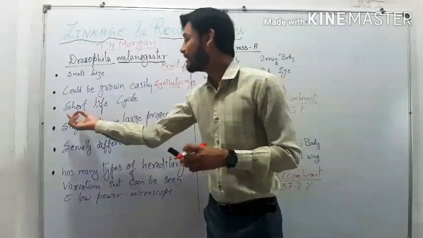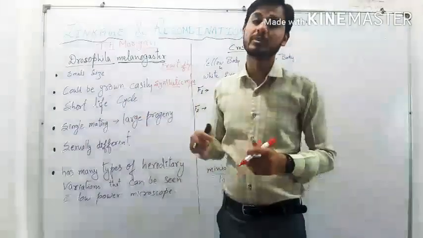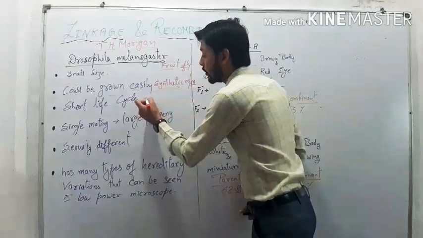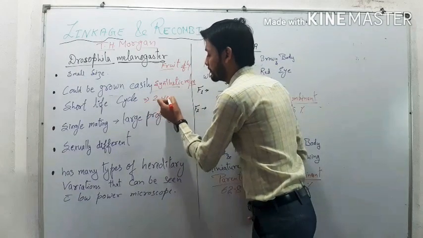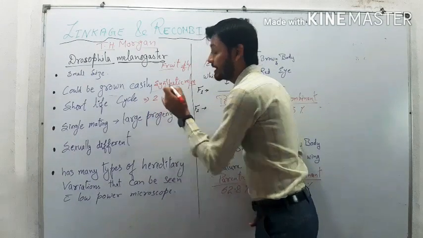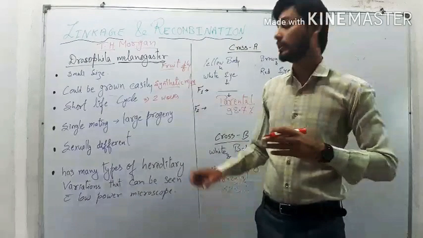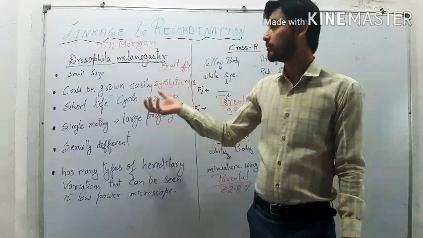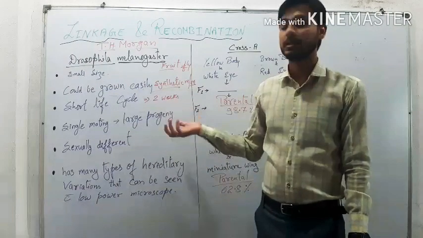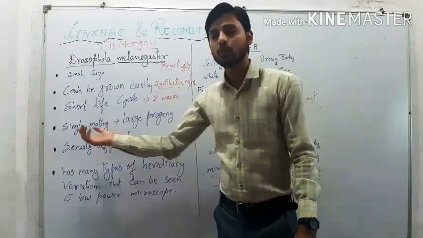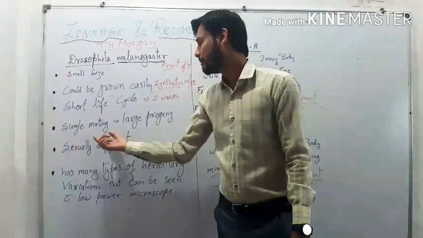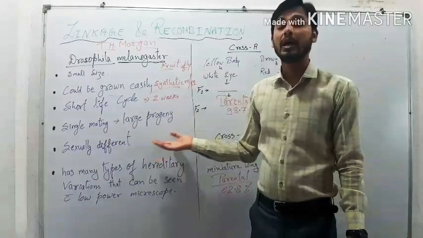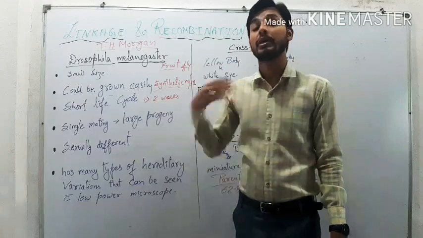The third thing is that Drosophila has a very short life cycle. They can complete their whole life cycle in just 2 weeks. So this is also one of the reasons Morgan selected Drosophila. Another reason is that during a single mating they produce a large number of progenies, hundreds or thousands.